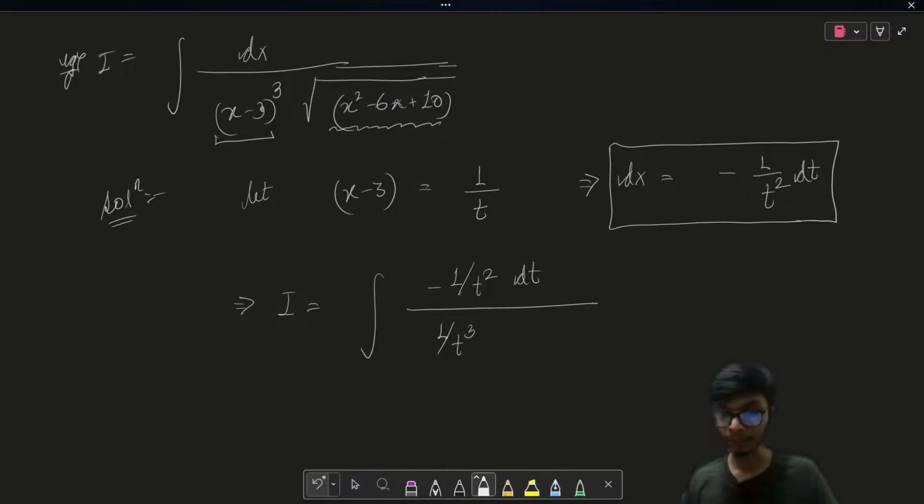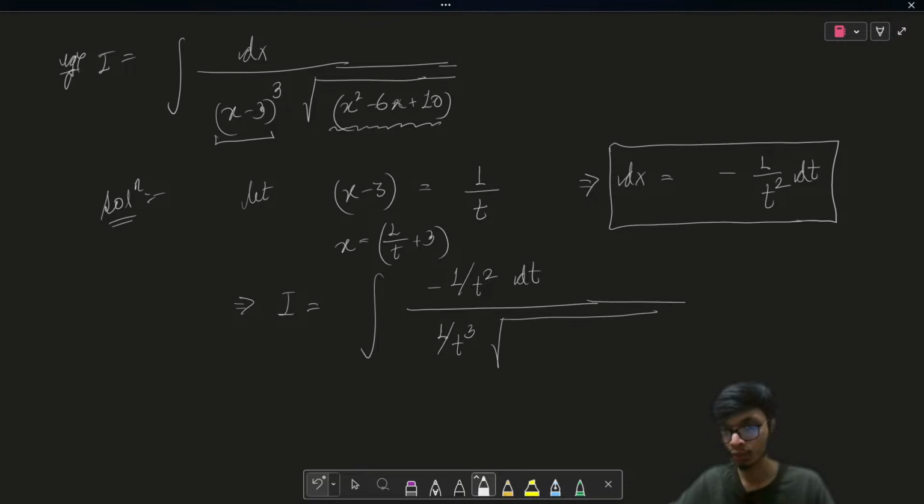Another easy thing is that we can write x is equal to 1 upon t plus 3. Now if you substitute, it is the square root of (1 upon t plus 3) whole square minus 6 times (1 upon t plus 3), plus 10.